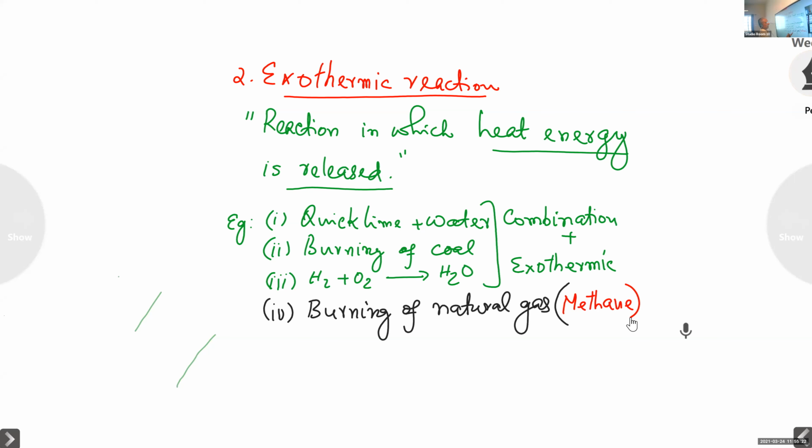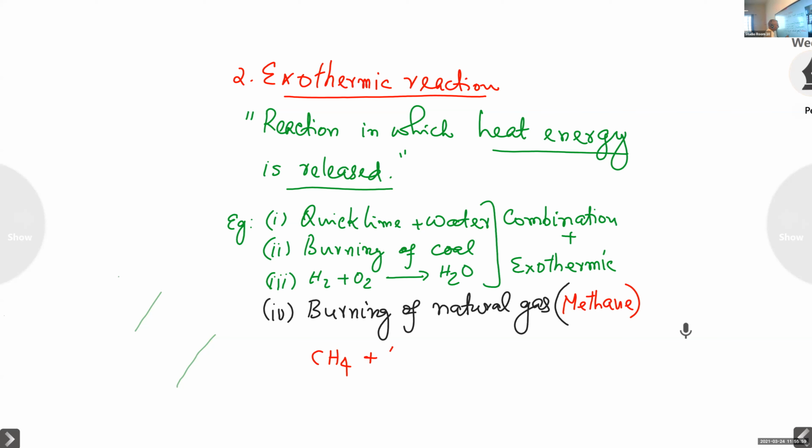Now, let us see burning of a natural gas. The main constituent of natural gas is methane, I told. What is the formula of methane? CH4. You must study that in organic chemistry, in carbon compounds, the fourth chapter, last but one. In carbon compounds, this compound will be coming. Methane, CH4.